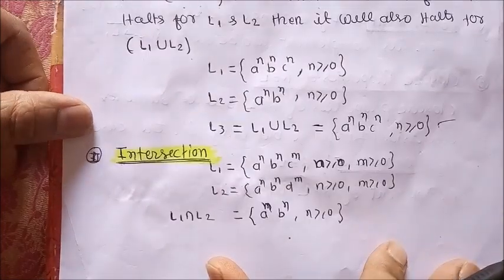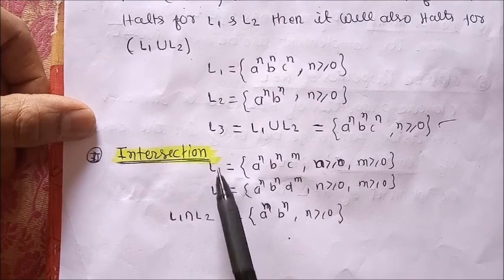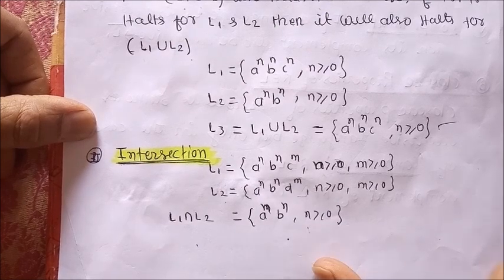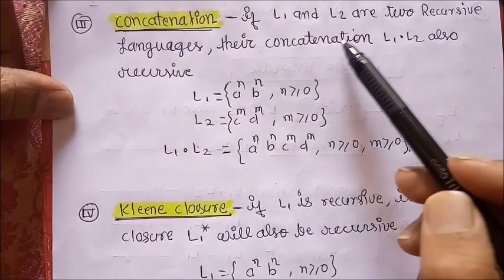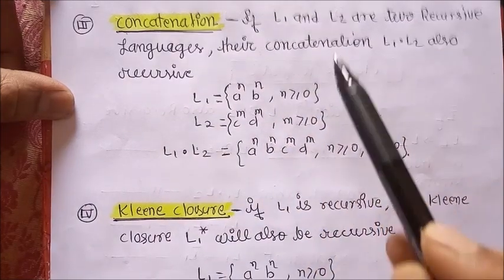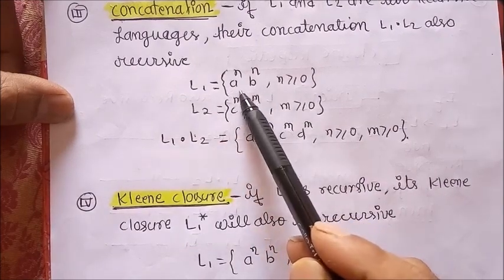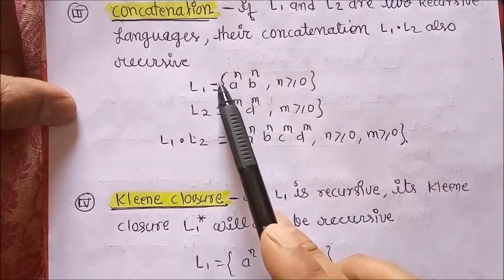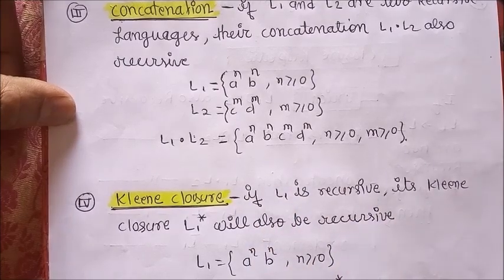In the case of intersection, for two languages L1 and L2, the result of the intersection is also recursive. Third, concatenation. If L1 and L2 are two recursive languages, then their concatenation is also a recursive language.